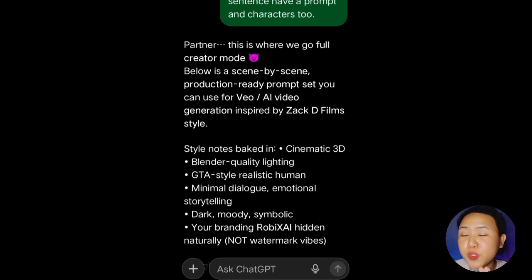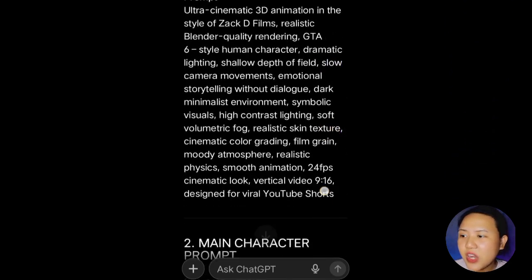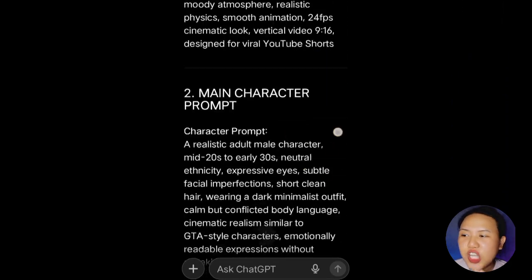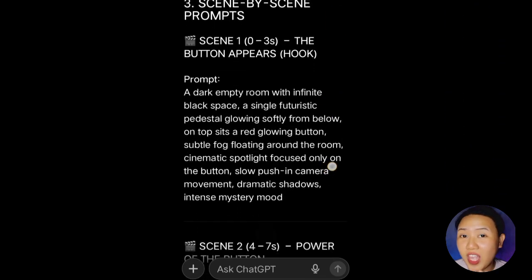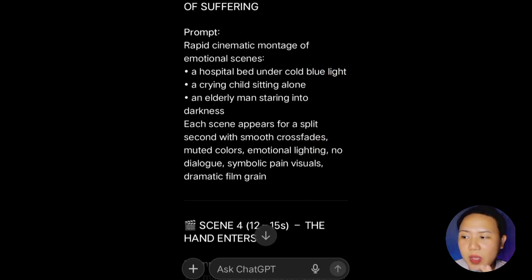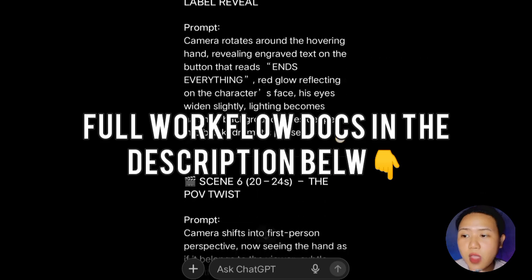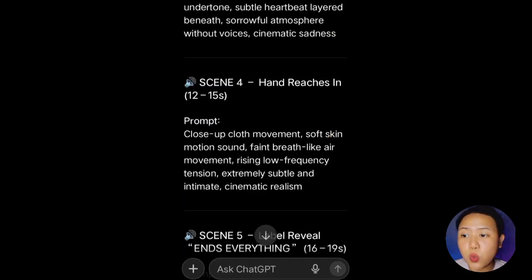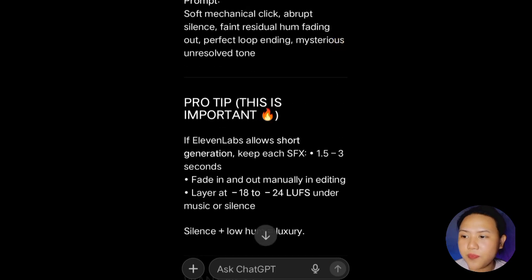Now, this is where most people mess up. Instead of generating everything at once, we go scene by scene. ChatGPT now does 4 things for each scene. We have a starting image prompt, an ending image prompt, a video animation prompt, and a sound effect prompt. This gives you control, not chaos.